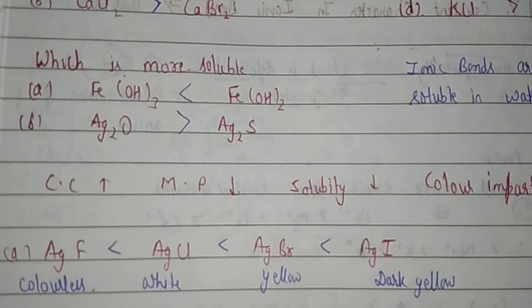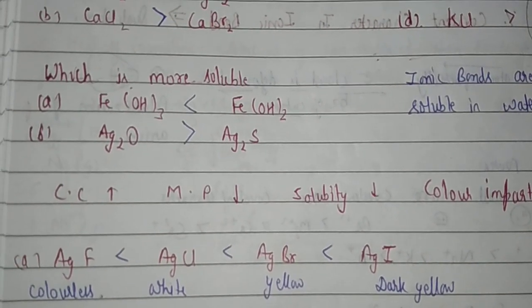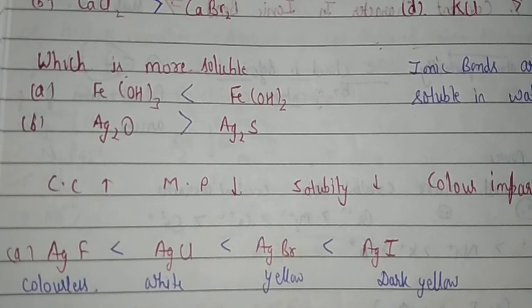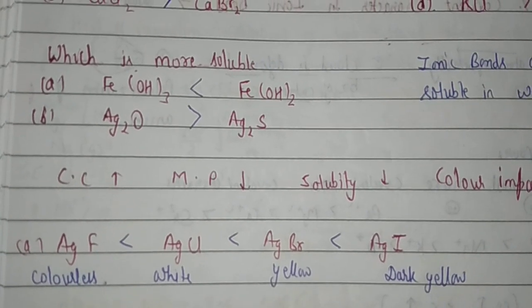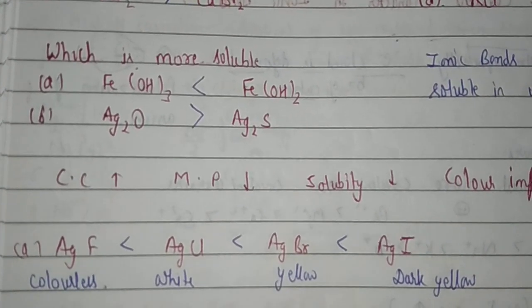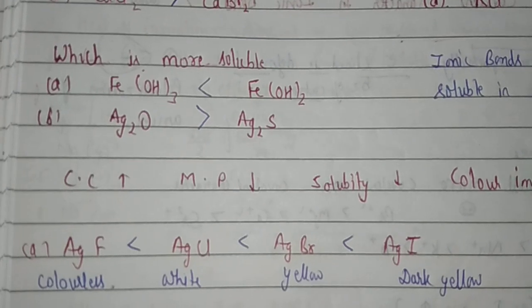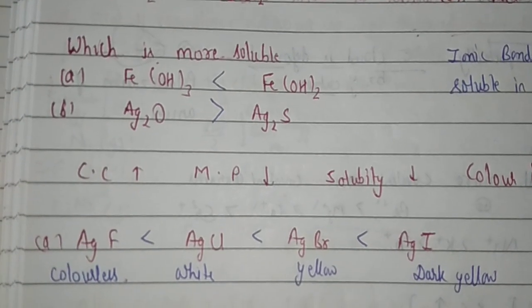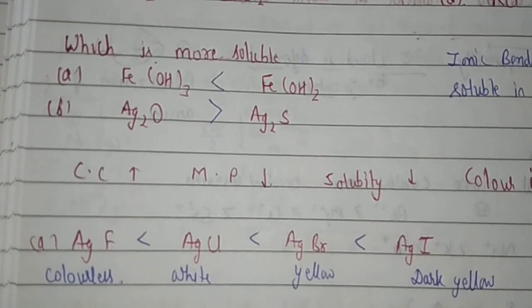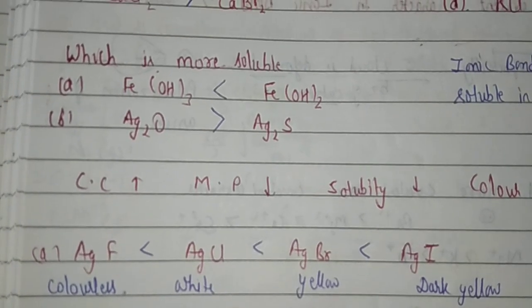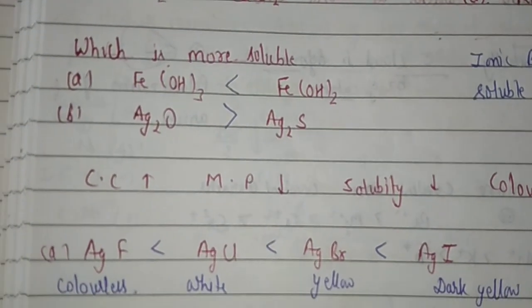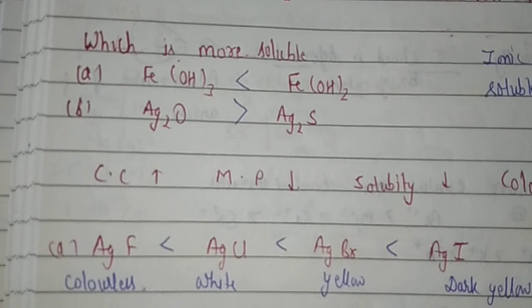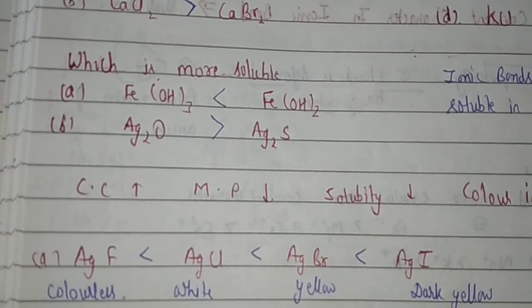Which is more soluble? In case of solubility also, the solubility reduces when there is more covalent character. Therefore, we should go for the charge. Fe in +3 oxidation state is more covalent. More covalent means less soluble. Therefore, Fe(OH)2 is more soluble in water.